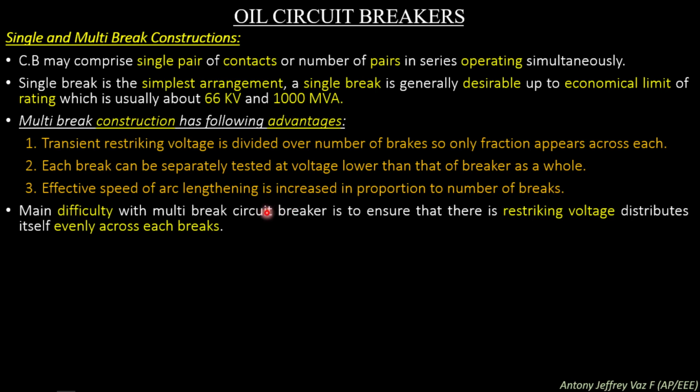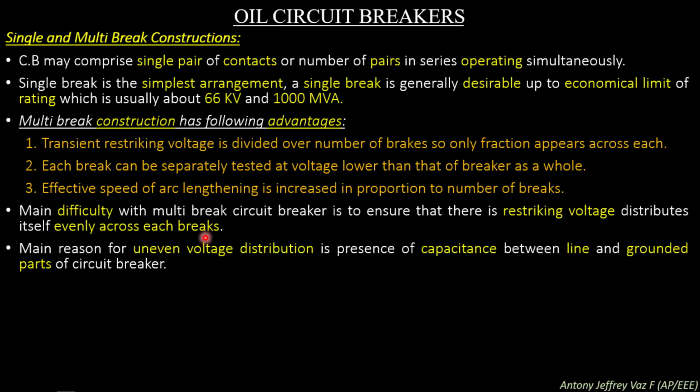The main difficulty with a multi-break circuit breaker is to ensure that the restriking voltage distributes itself evenly across each break. So this type of multi-break circuit breaker has a limitation that the restriking voltage should distribute itself evenly across each break. So this should be monitored in a multi-break construction.